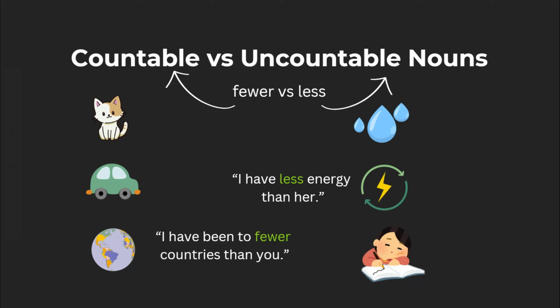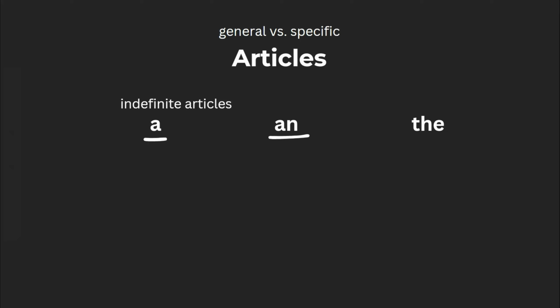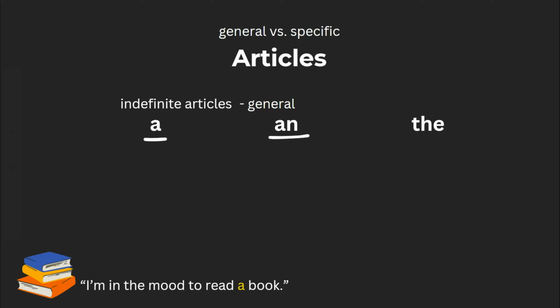Now that we've got an idea of different types of nouns, let's take a quick look at words that will often precede nouns. Articles. Articles include a, an, and the, and these words help clarify if we're talking about something general or specific. A and an are what's known as indefinite articles. This means they're used when we're talking about general things. For example, if we were to say, I'm in the mood to read a book, it means you don't have a specific book in mind and are open to suggestions.